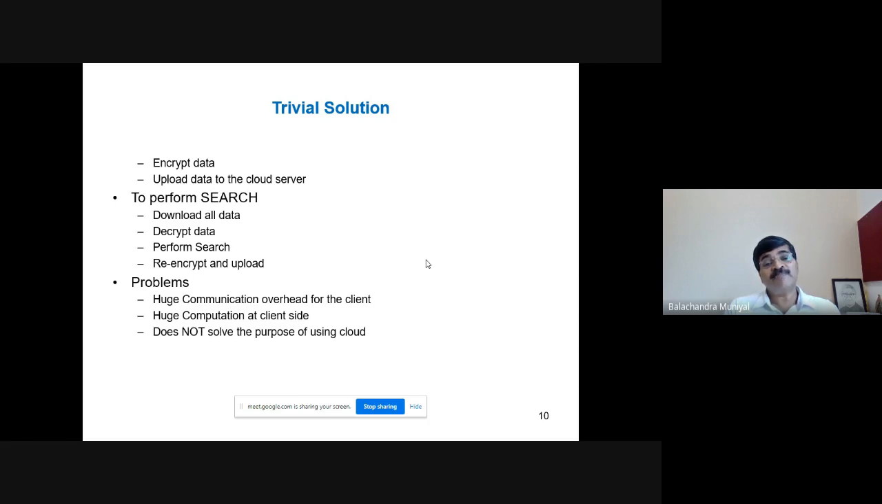So this particular solution encounters the following problems. There is a huge communication overhead for the client, isn't it? Whenever he wants to search for the document containing a keyword, he has to download all the documents to his machine, decrypt all the documents, perform the search operation, and then re-encrypt and upload once again. Huge communication overhead, huge computation on the client side. And as I told you, this scheme essentially doesn't use cloud at all.